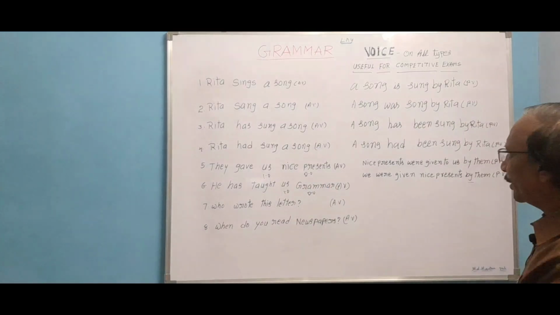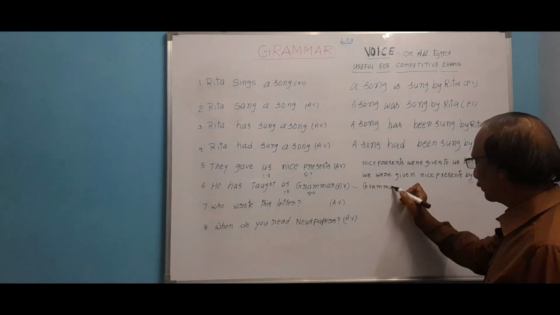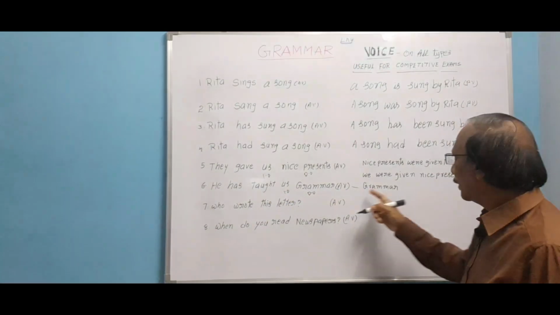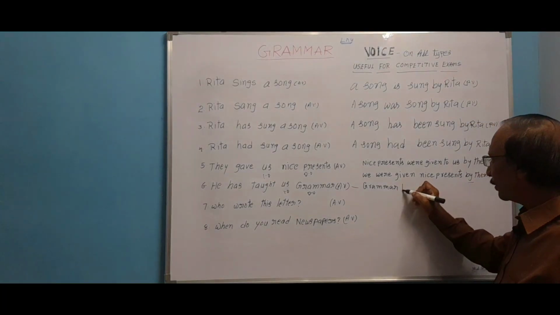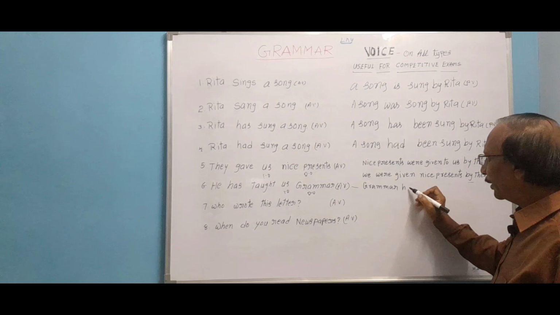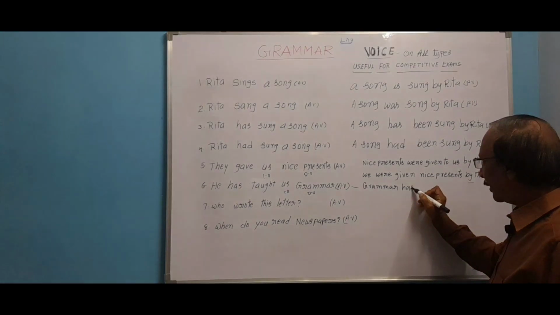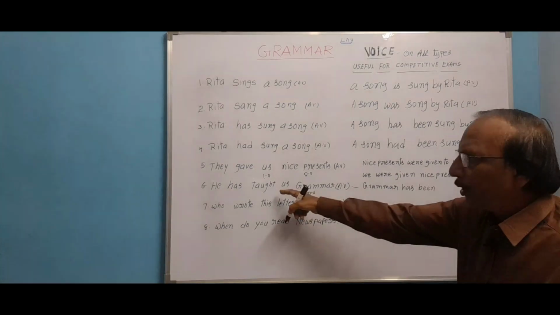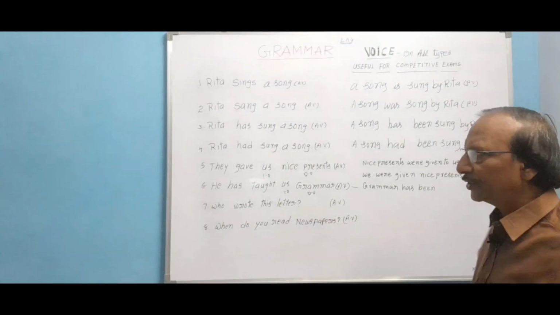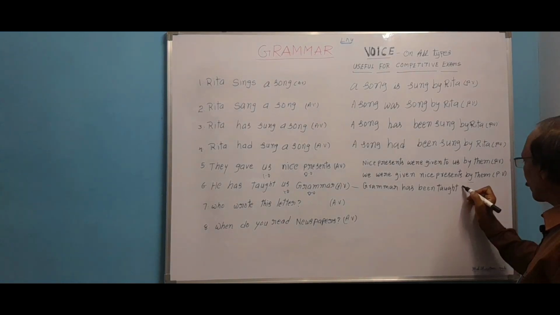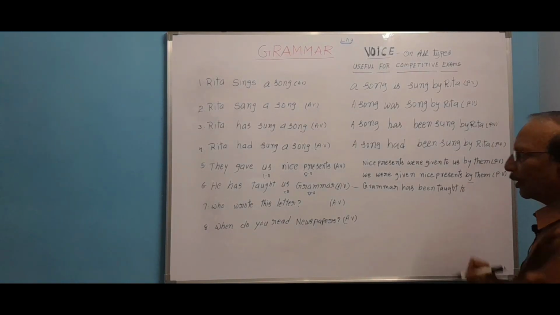Let us take grammar in the same way. If the sentence is in present perfect, we have to write has. Grammar is singular, that's why we write has, and then been. Grammar has been taught. Taught does not change, it is already in V3. Grammar has been taught to us.